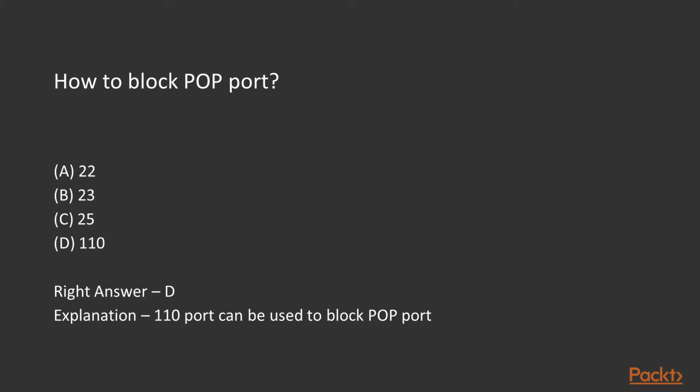How to block POP? Basically, POP is for mails. To receive mails, POP is used. So the port number of POP is 110. If you want to block it, then please block 110 and it will block the POP port. So C is the right answer, port 110.